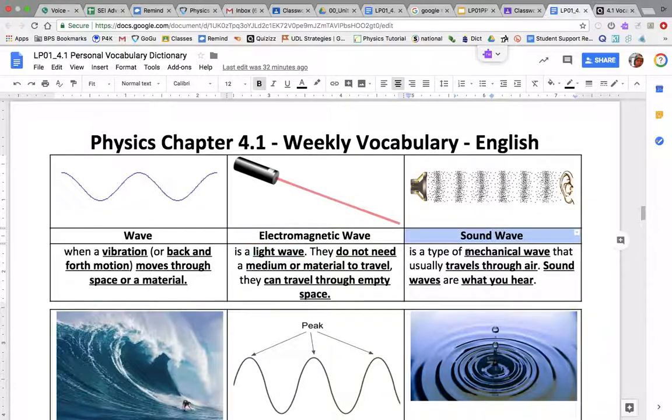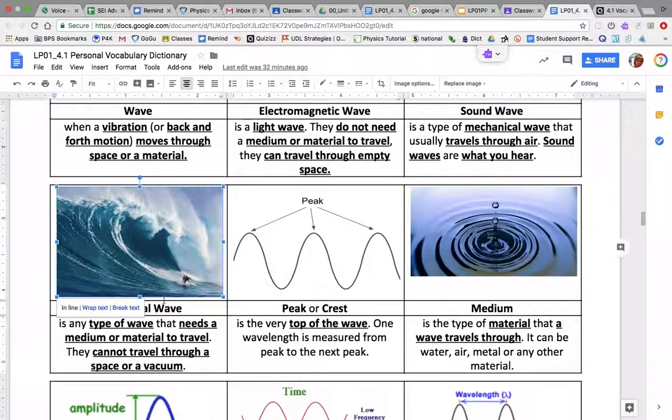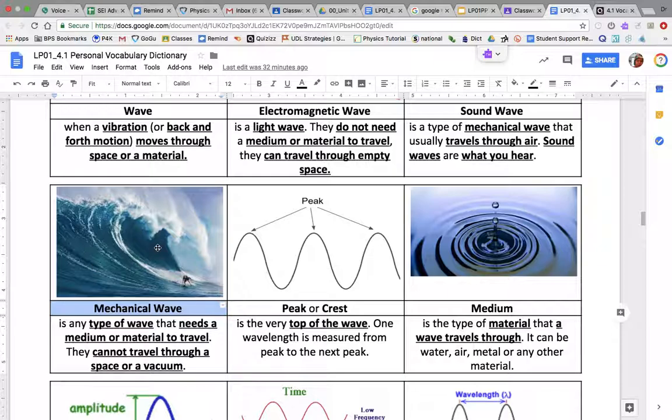Sound wave. A sound wave is a mechanical wave. A mechanical wave is a type of wave, and sound waves can only travel through air. They cannot travel through space. They cannot travel through a vacuum. A mechanical wave needs a material to travel through. So a mechanical wave cannot travel through space. It has to travel through water, through a solid, through a liquid, or through a gas, through air.